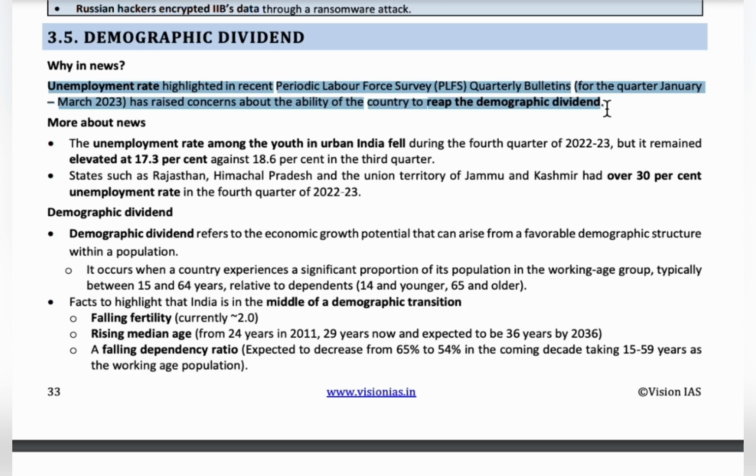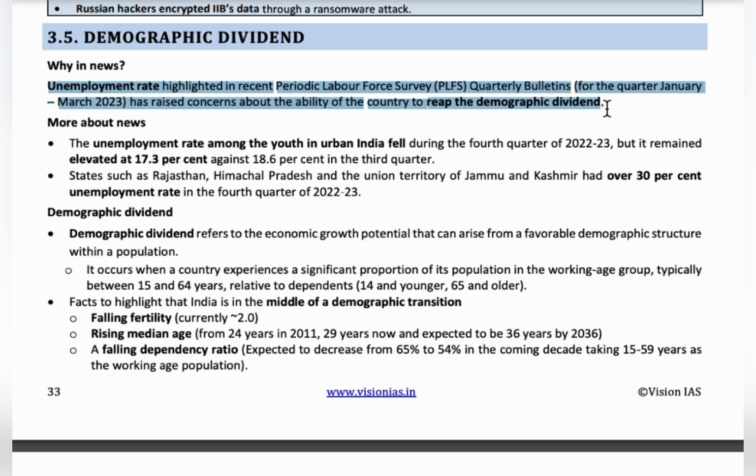This report has raised serious concerns, because when there is a good demographic dividend, the country should use the human resources efficiently so that the economy of the country can grow. Due to the huge unemployment rate, human resources are not able to be used effectively.